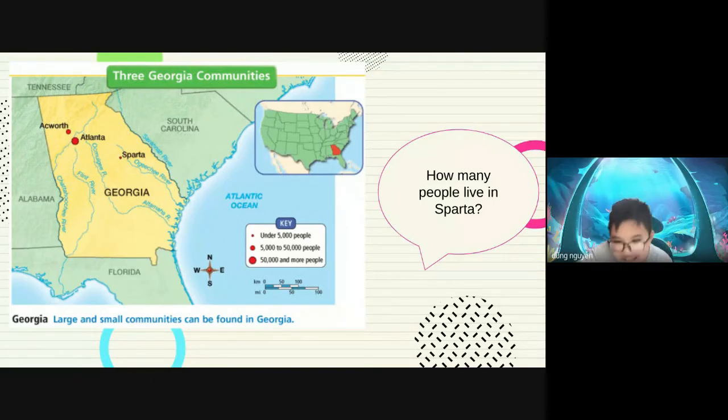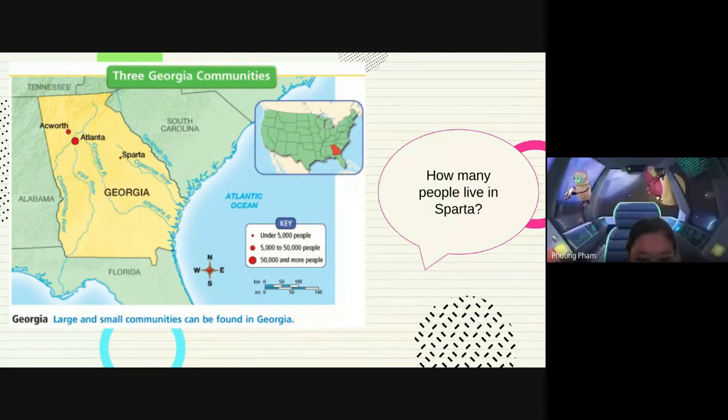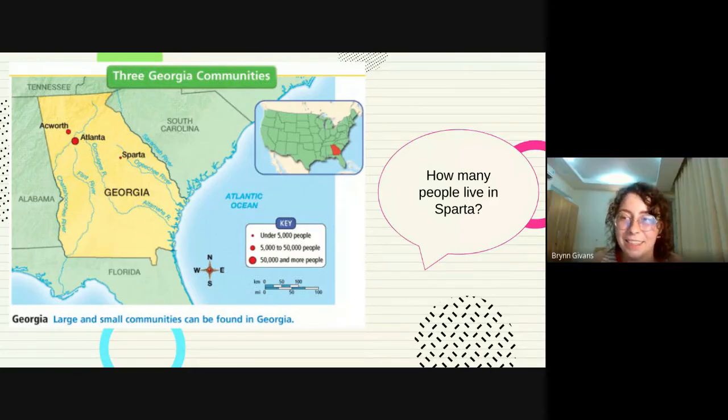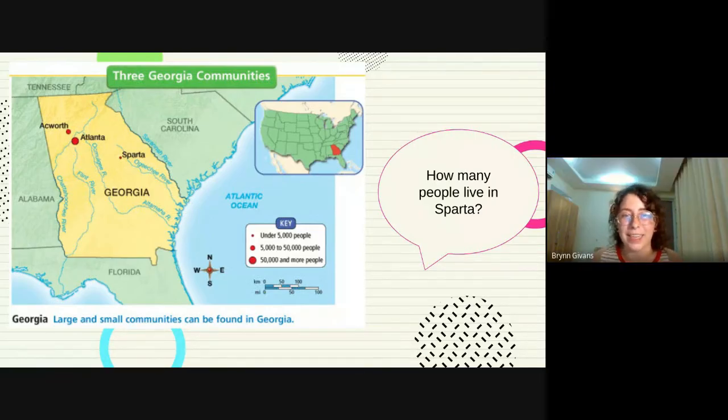Alice, how many people live in Atlanta? It's 5,000 to 50,000 people. In Atlanta? Yes. Oh, wait. I would look at our circle sizes again. Which size of circle does Atlanta have?